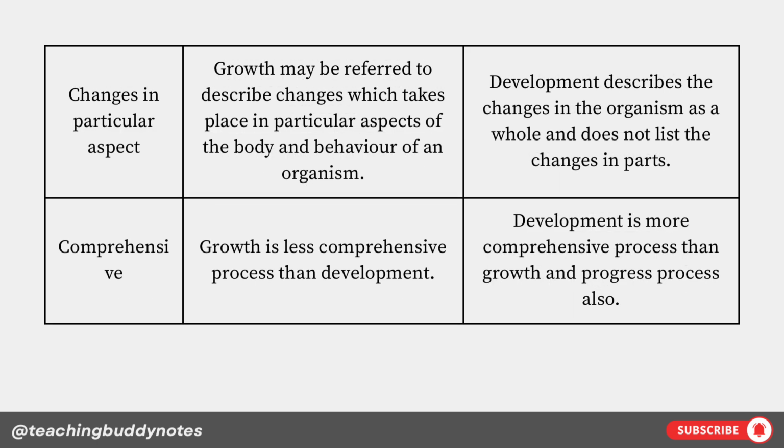Changes in particular aspect. Growth may be referred to describe changes which take place in particular aspects of the body and behavior of an organism. Development describes the changes in the organism as a whole and does not list the changes in parts. Comprehensive. Growth is a less comprehensive process than development. Development is a more comprehensive process than growth, and a progressive process also.